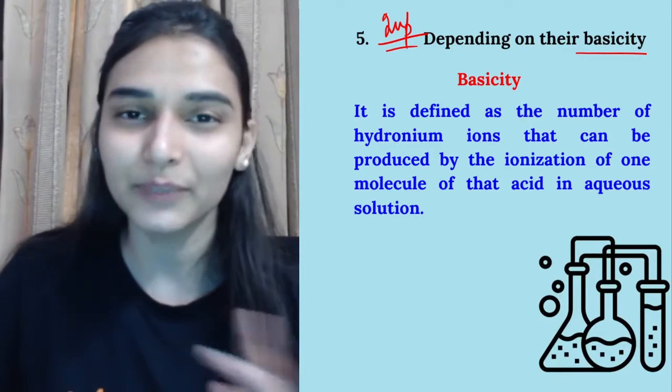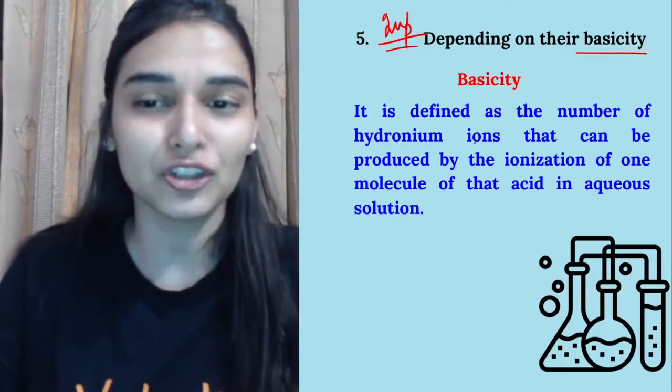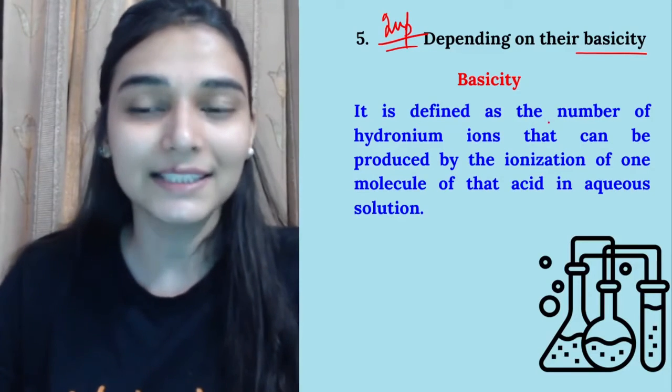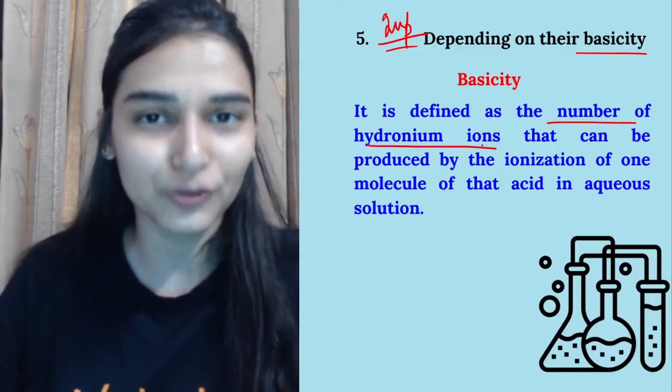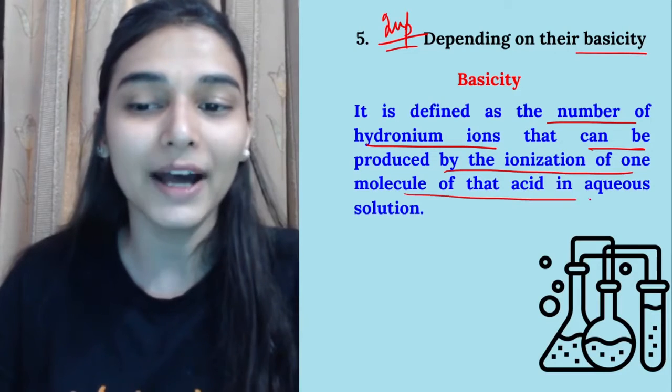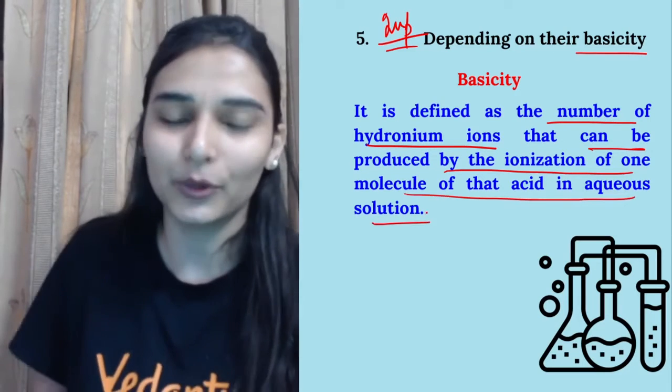So first of all keep this thing in mind, and I'm reading the definition out for you. So if in case you have any confusion, देखो basicity is defined as the number of hydronium ions that can be produced by ionization of one molecule of the acid in the aqueous solution.